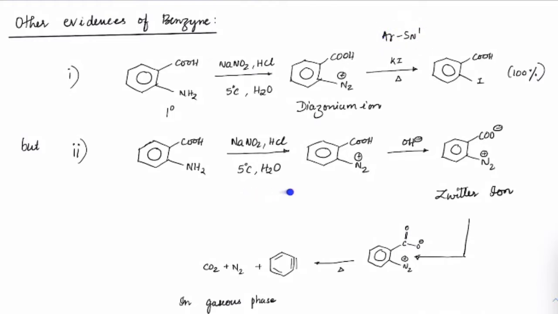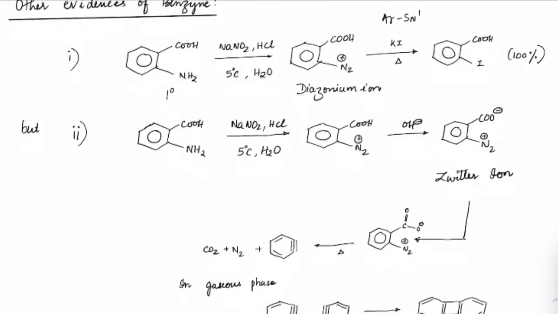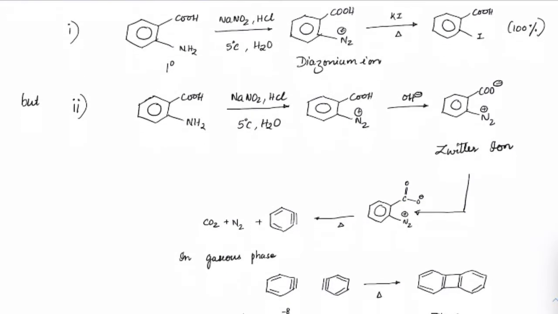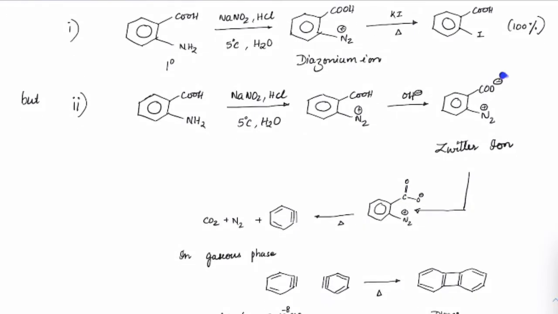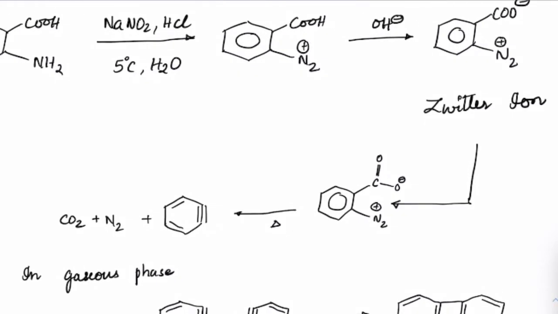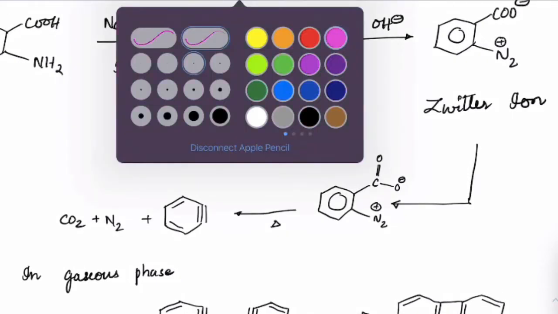But if the same thing is carried out in basic medium, after the formation of the diazonium ion, if we use a basic medium, OH minus, first an acid base reaction will take place. OH minus will extract this proton and it becomes COO minus. Within a molecule, if you have a positive charge and a negative charge, you call that molecule a Zwitter ion. So there is a Zwitter ion formation here.